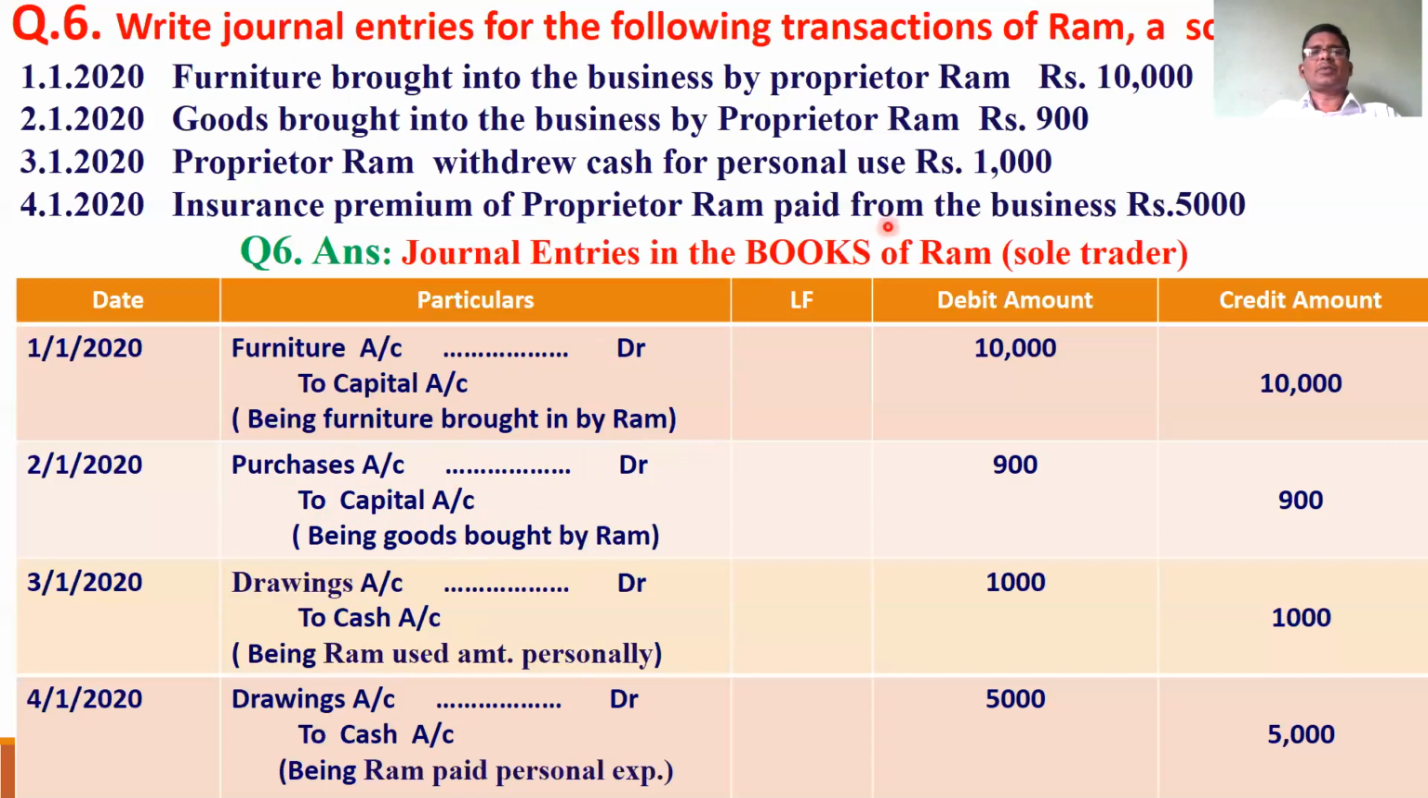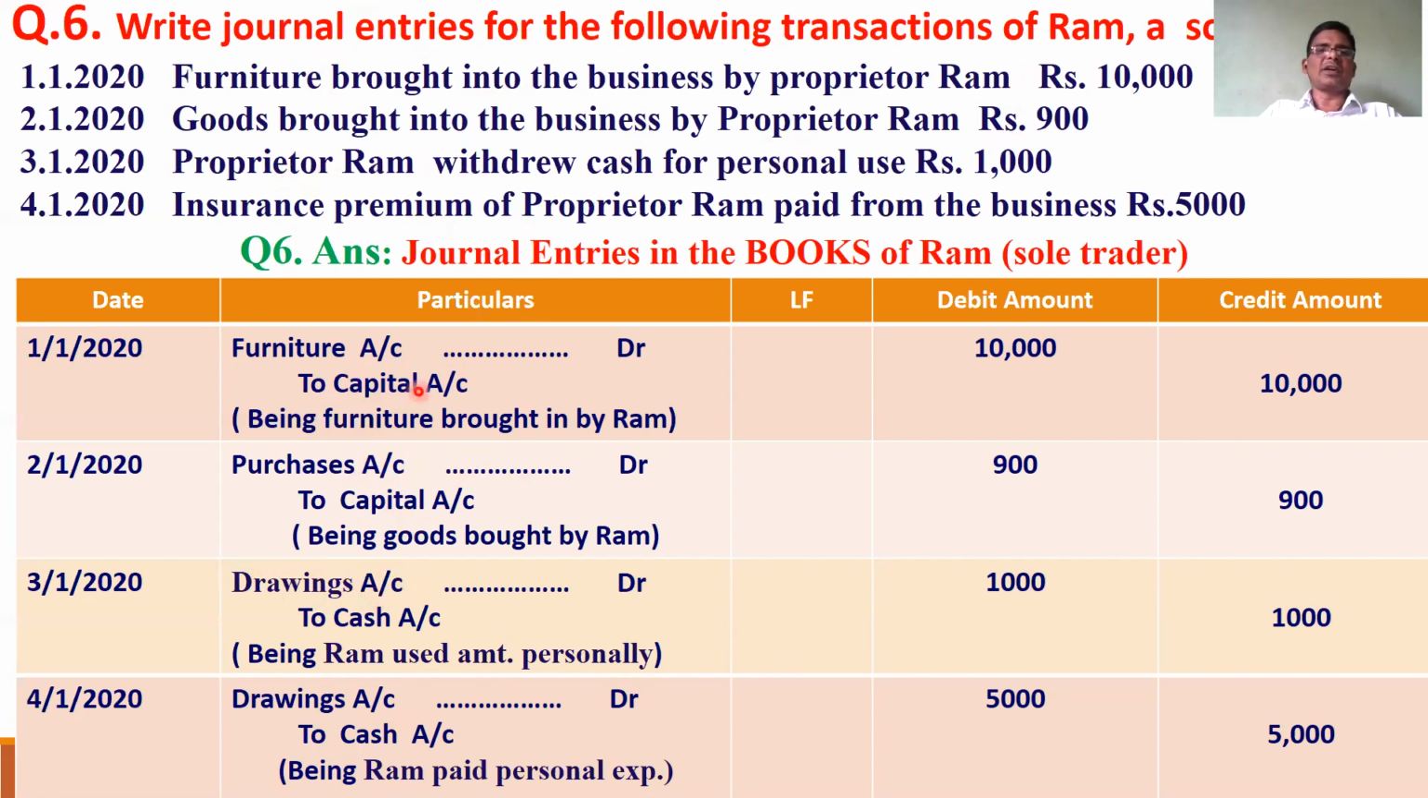Proprietor withdrew cash for personal use. From the business he has taken away cash. Cash is going out, so cash account is credited. You know very well, whenever the owner gives, the capital account is credited, in the first and second instances. Whenever the owner takes away, the drawings account is debited. Drawings account means Ram drawings account. So you know very well, the owner has two accounts.